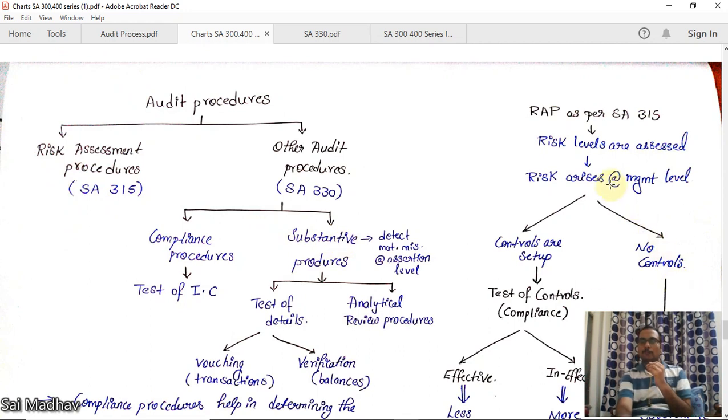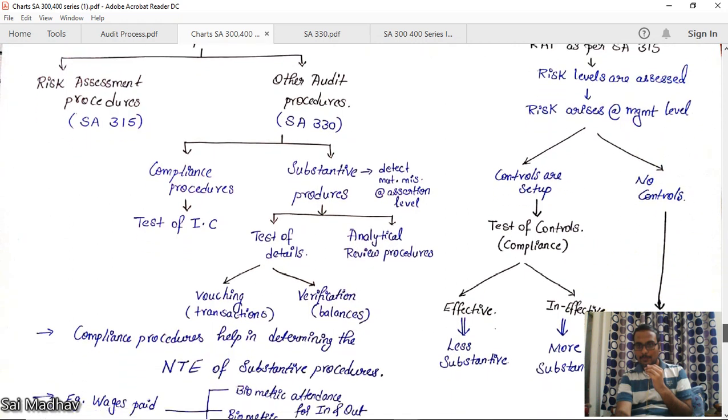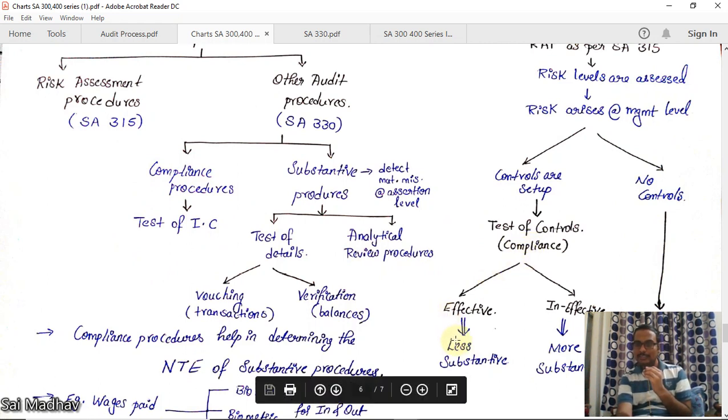Now, first you have assessed risk as per 315. This risk will be arising at management level. Now, for this risk, if controls are set up, you will test controls. That is known as test of controls. It is compliance procedures. If controls are effective, then you will perform less substantive procedures. If they are ineffective, you will perform more substantive procedures. That means you have to ultimately obtain sufficient and appropriate audit evidence.